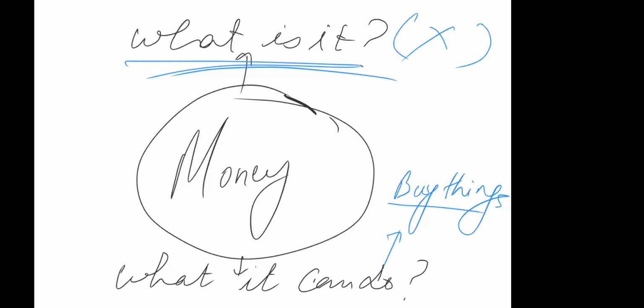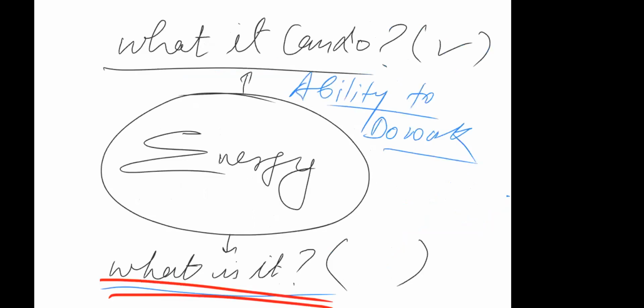Same goes with energy. If you ask what the exact definition of energy is, there is no definition for energy. But what we do know is that if we have this thing, we'll be able to do work. That's why you have so many categorizations in energy. You have heat energy, sound energy, this and that.